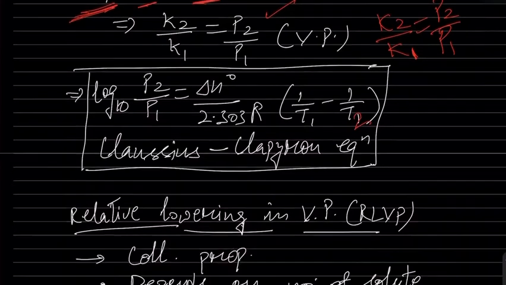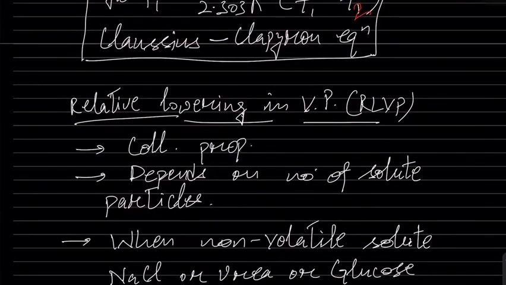Very well. Now we are in relative lowering of vapor pressure, RLVP. First of all, it is a colligative property. Colligative property means it depends on the number of solute particles.